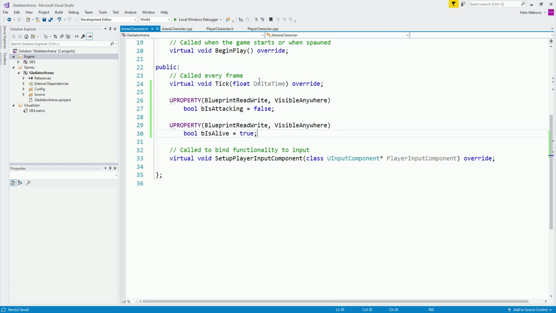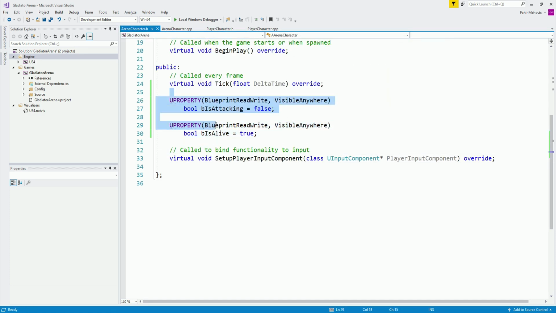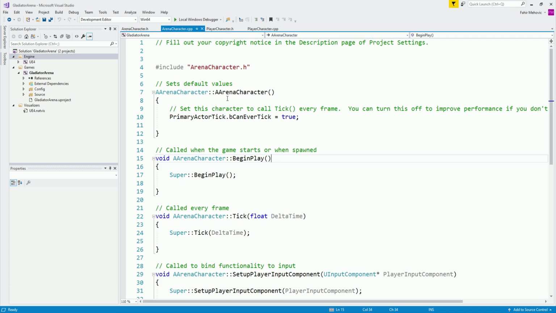So let's move now here inside of the player character. And by the way, this is in the arena character over here in the .h file, because as I said, this is going to be the base class. We're going to inherit from it for the AI character. So the AI character is going to use this as a base class, as well as our own game character is going to use this as a base class.